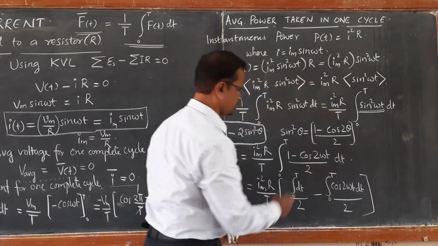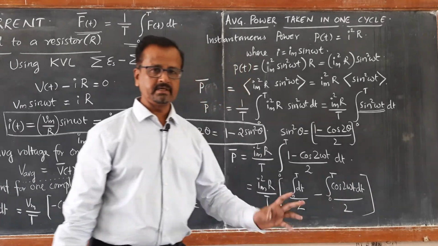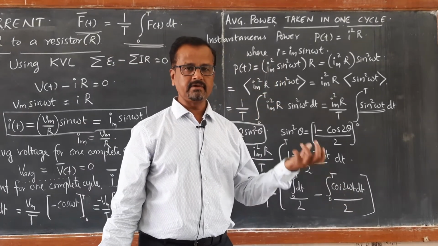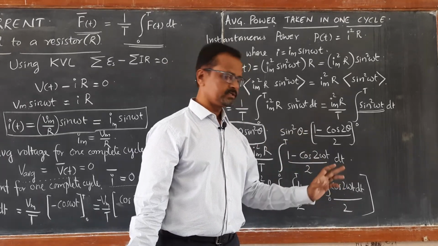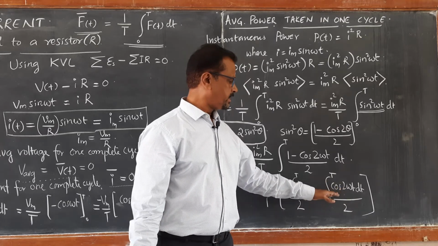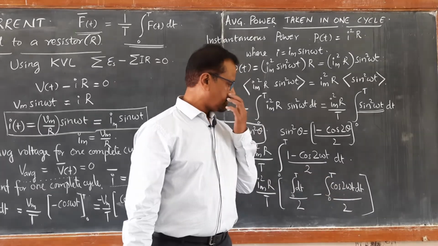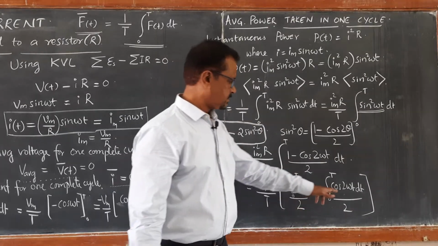So I have just split this. Now interestingly, as we have done earlier, this second term, the integration of the cos function, gives you 0. Whether it is a single cos function or a double cos function, integration of the cos function between 0 to T gives you 0. 1 minus 1, as we have found out earlier, gives you 0.